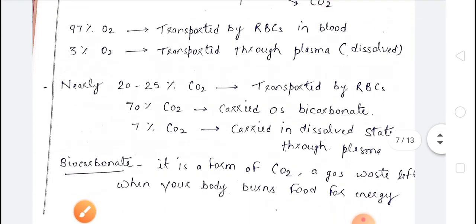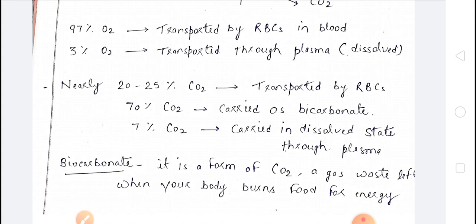Do you know, children, what is that bicarbonate? Bicarbonate is a form of CO2, that is a gas which is left in your body when your body burns the food for energy.